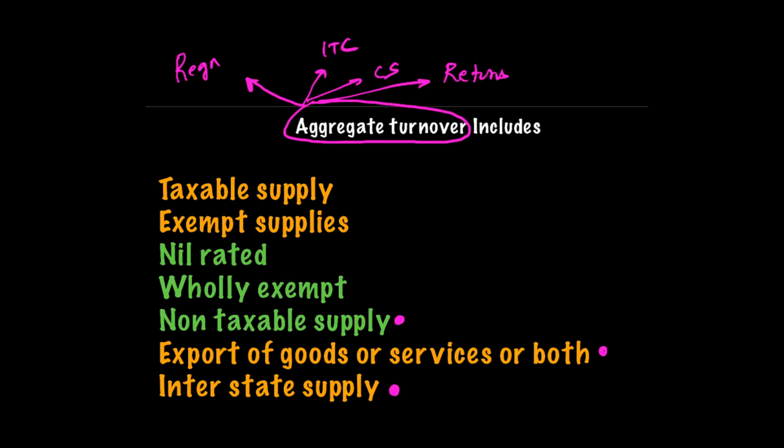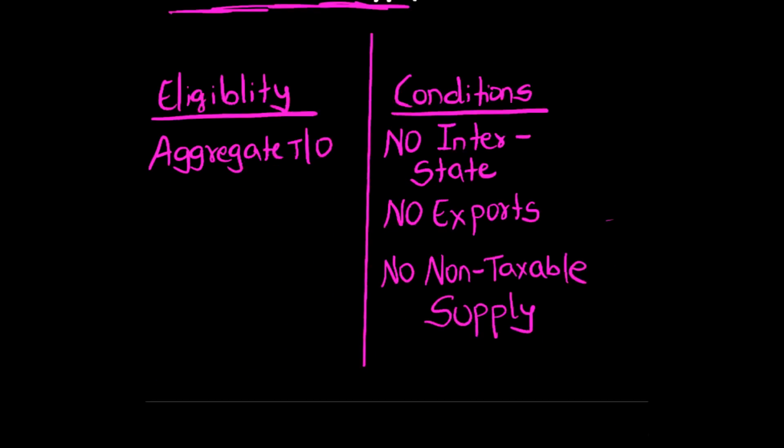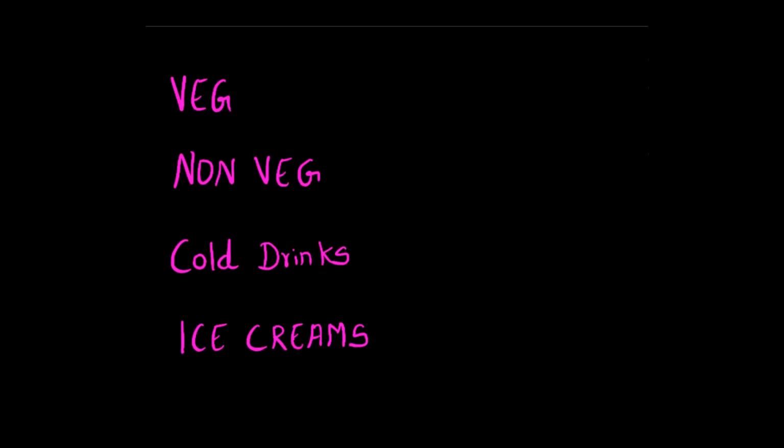This is a common definition which the government has framed, which you have to use at various places. So this definition is not meant only keeping in mind the composition scheme. I would like to explain in detail. Say for example, friends, if you go to some wedding and in the lunch or dinner section, you find there is vegetarian food available, non-vegetarian food available, cold drinks available, ice creams available.